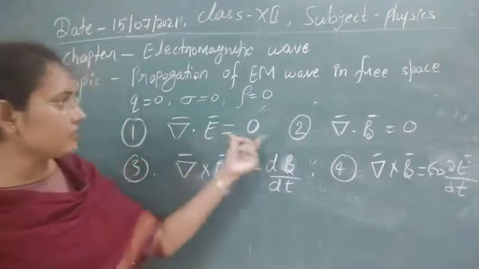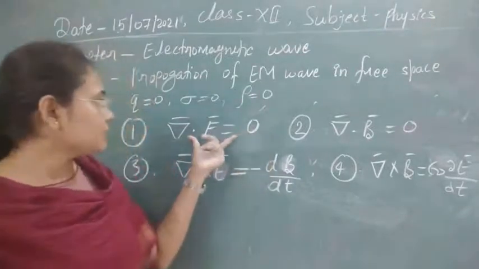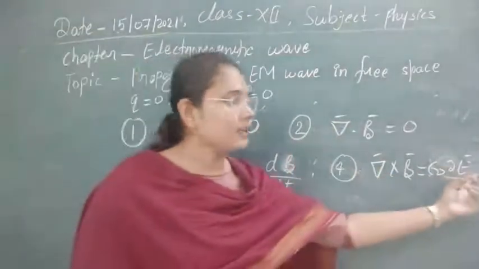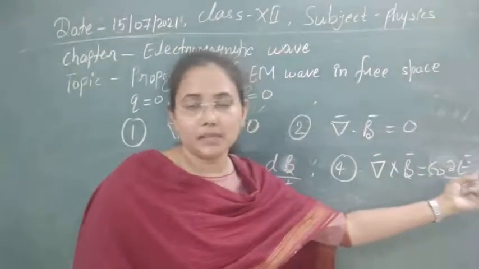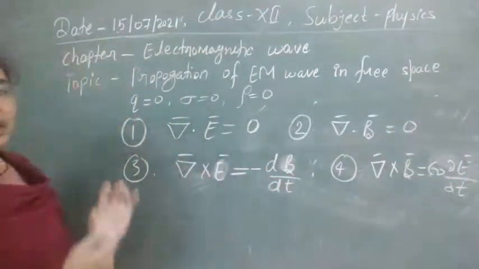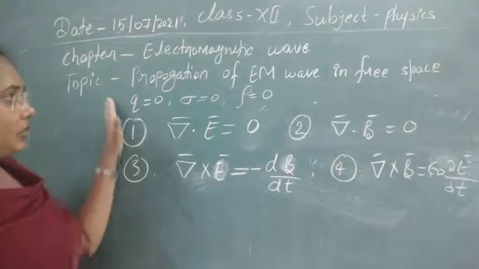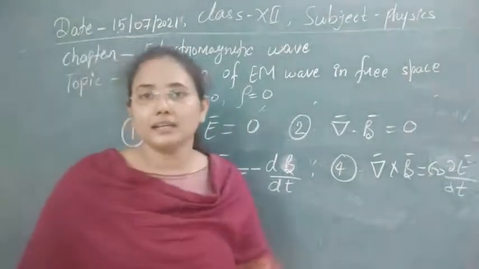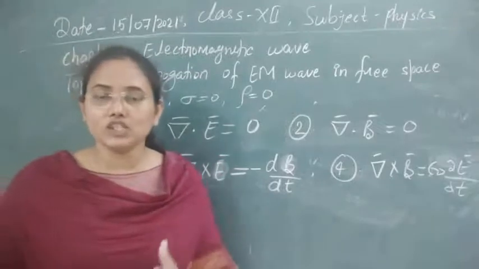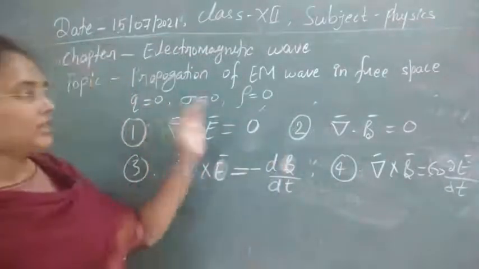So this equation will be converted for the conducting media. This will be as it is, this will be as it is, this will be as it is. Now here, the term that was Q plus sigma E will be present here only. And for the plasma media, in plasma medium we are getting charge density, we are getting charges, so none of the terms will be 0.